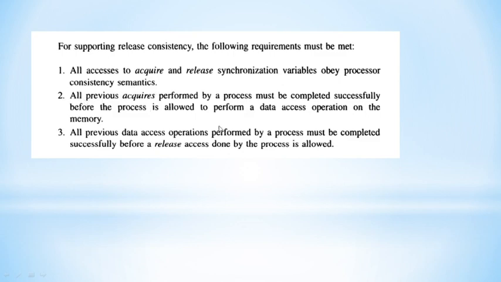Second, all previous acquires performed by the process must be completed successfully before the process is allowed to perform a data access operation on the memory. This means before entering the critical section, it should complete the acquire. Third, all the data access operations performed by a process must be completed before the release access. Before losing the chance, it should complete all the data access operations. Before getting the chance, it should be allowed to perform the data access operations.